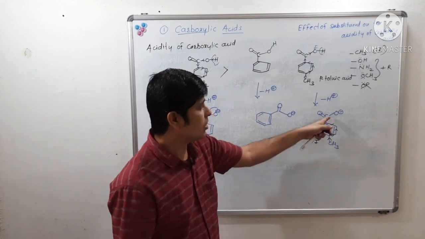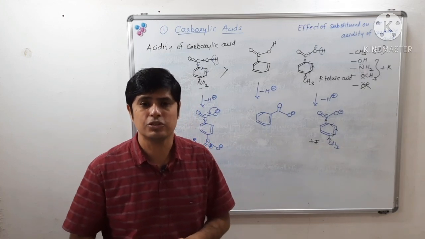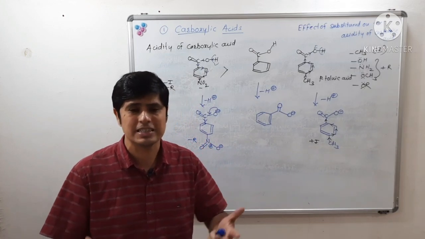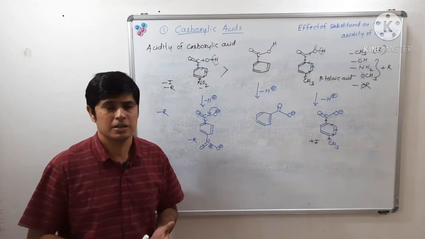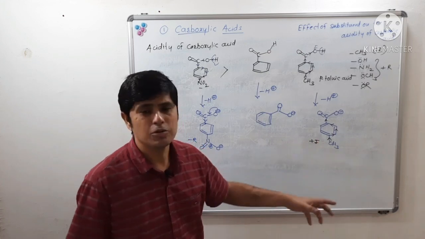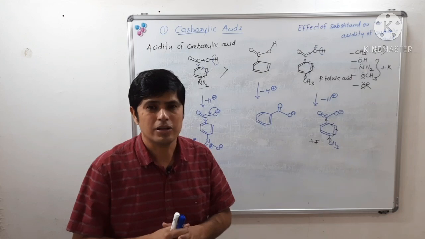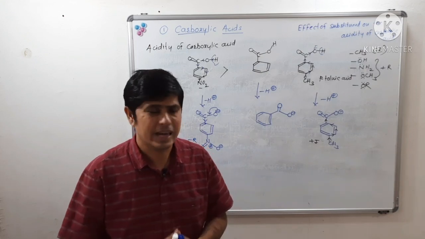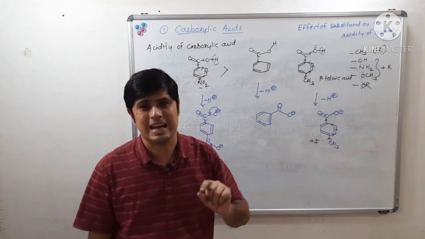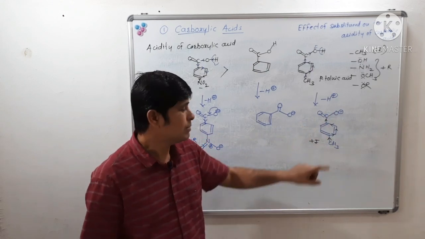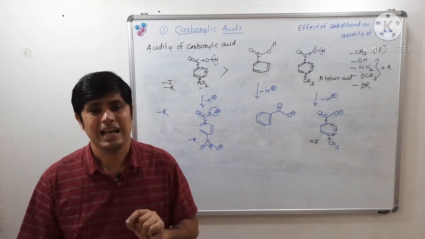See here, already this carboxylate ion is having what? Negative charge. The electron density of that negative charge should get distributed, it should get dispersed. But the methyl group is increasing electron density over that carboxylate carbonyl oxygen atom. Hence we can say that this methyl destabilizes this carboxylate ion, or that methyl destabilizes the conjugate base of para-toluic acid.